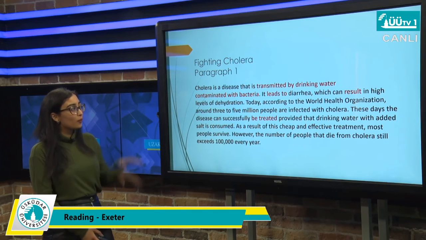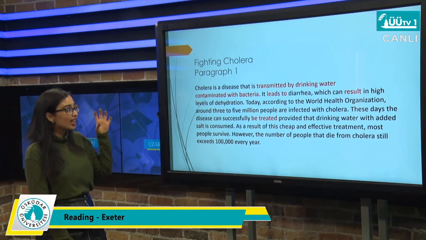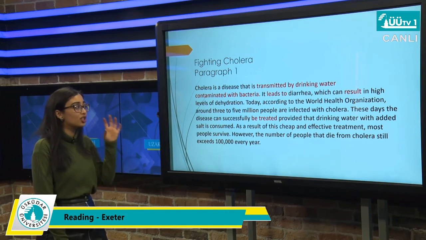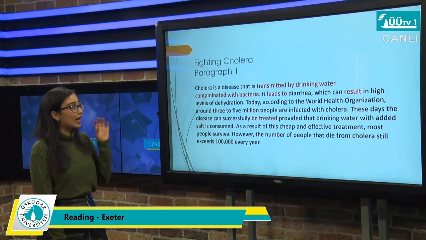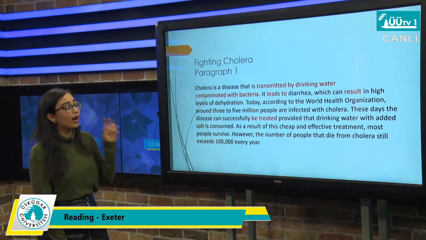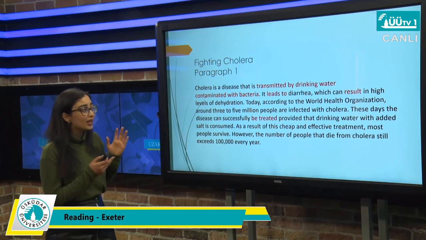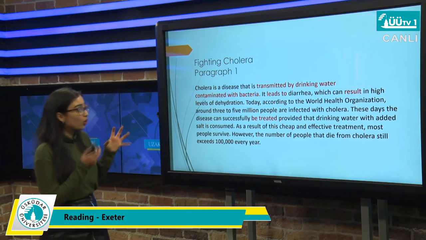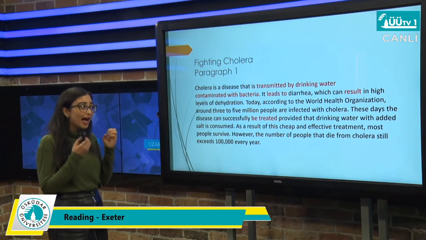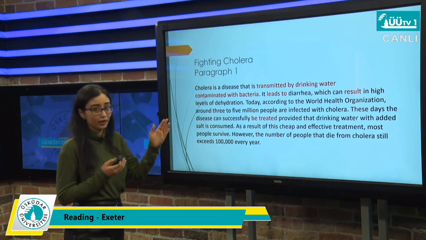Actually, starting from the first sentences, you can see that the writer just gave us the meaning of cholera, the concept, the definition of cholera concept. As you can see, he said, cholera is a disease that is transmitted by drinking water contaminated with bacteria. So as you can see here, drinking water contaminated or dirty with bacteria can actually cause cholera. So this is the cause of cholera.